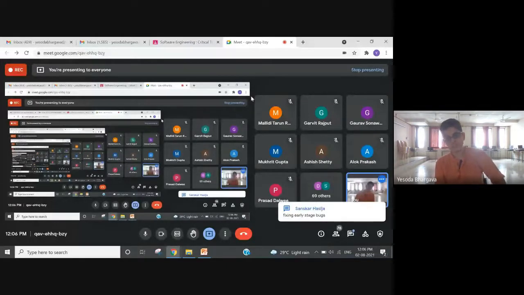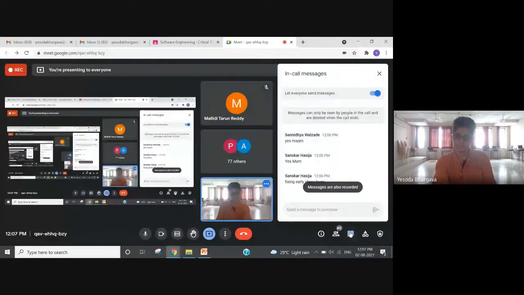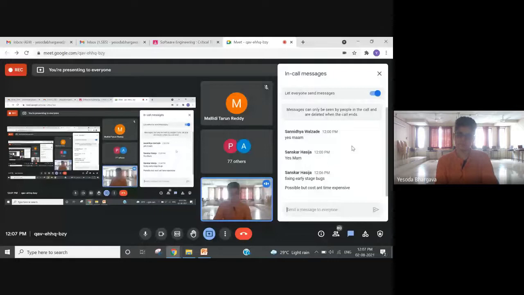Fixing early stage bugs. Is it possible in the waterfall model? It's not possible in the waterfall model. Sanskar. But cost and time expensive.